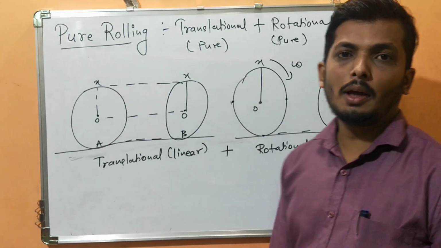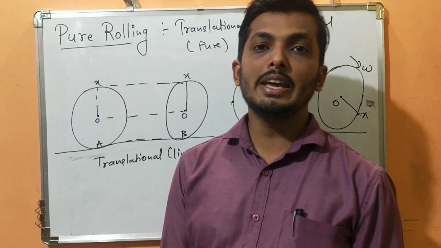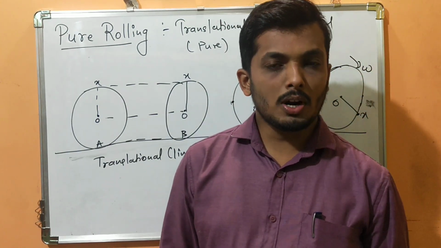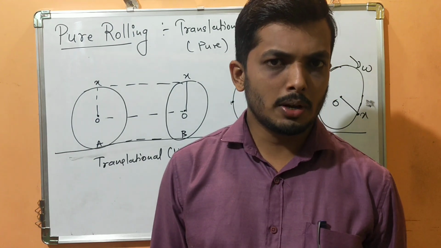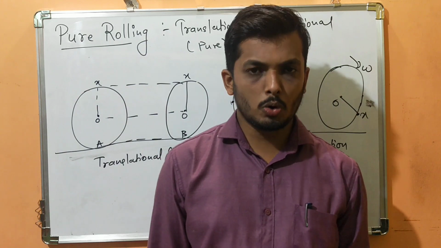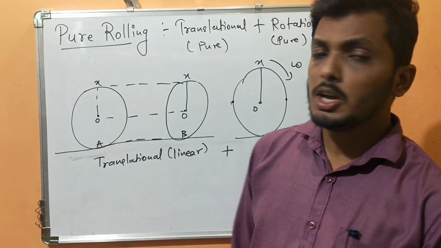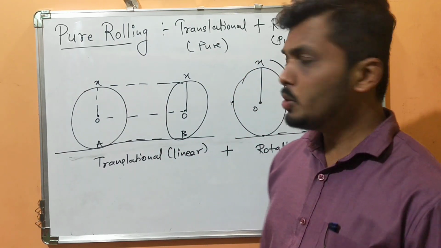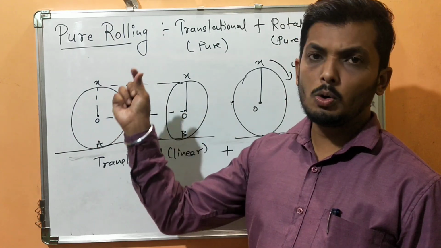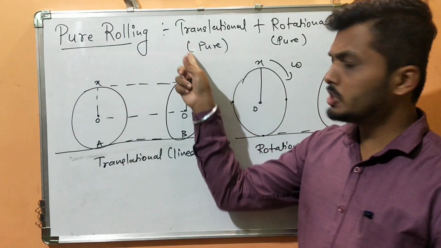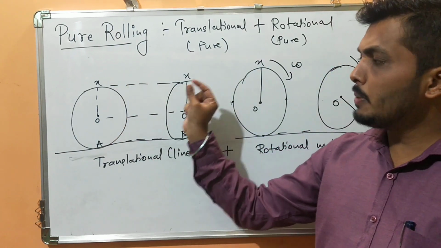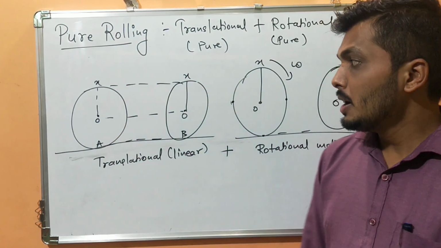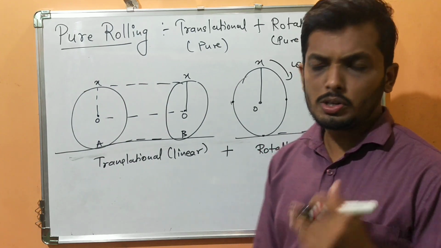So basically what is happening in pure rolling is the body is undergoing pure translational motion as well as pure rotational motion. But practically, is it possible for a body to undergo pure rolling? Yes, 100% possible. You might argue how the particle will undergo pure rolling, because translational motion also should satisfy this condition. In translational motion, every particle should travel with the same velocity and it should follow a straight path.